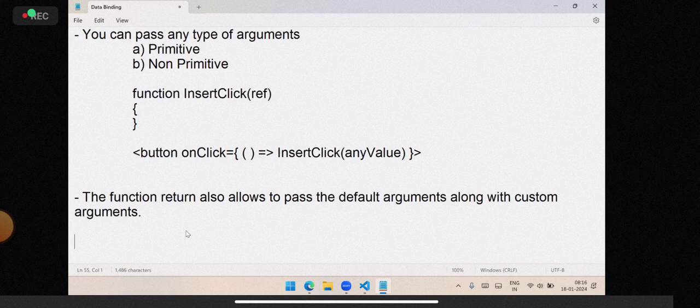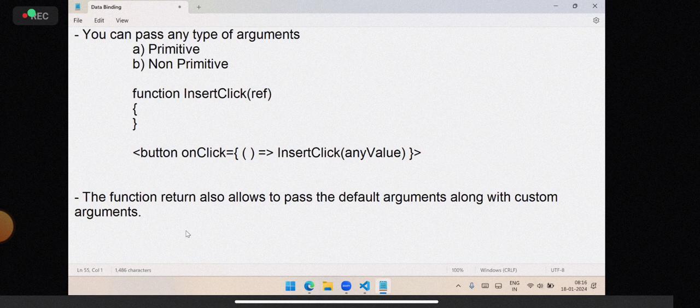How is this possible? Default and custom arguments.